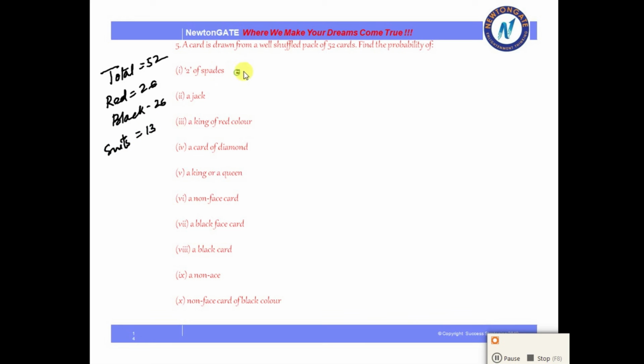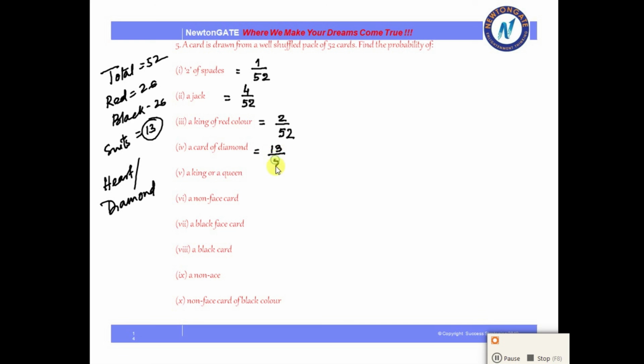Next, 2 of spades, that is the number 2 in the spade suit. Now that card is only 1 in number, so 1, and the total number of cards is 52. Jack. There are 4 jacks, so 4 by 52. King of red color. Now we know that there are 2 red suits, one for the heart and the other for the diamond. Now we have 2 kings there, so 2 by 52. A card of diamond. Now diamond is a suit which has 13 cards, so 13 by 52.